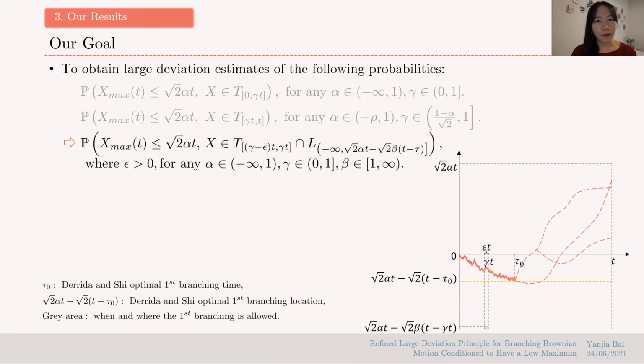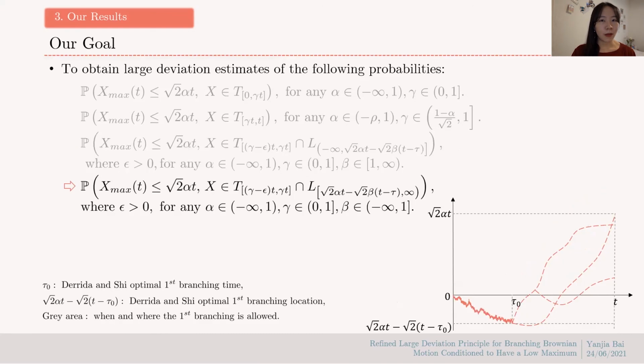Essentially, you can choose everywhere depending on your beta, and let's say it chooses there. Our result will tell you the best first branching location to choose and also the large deviation estimates for this probability.